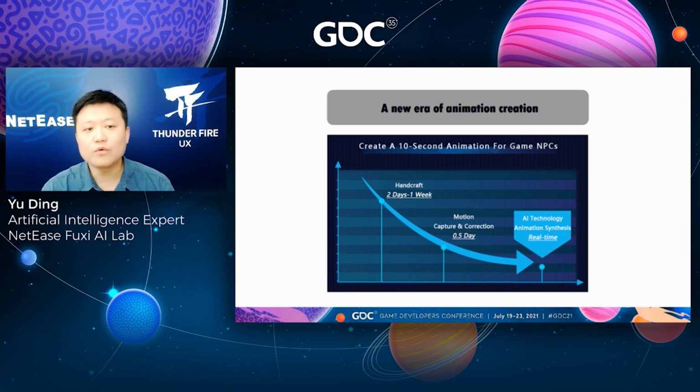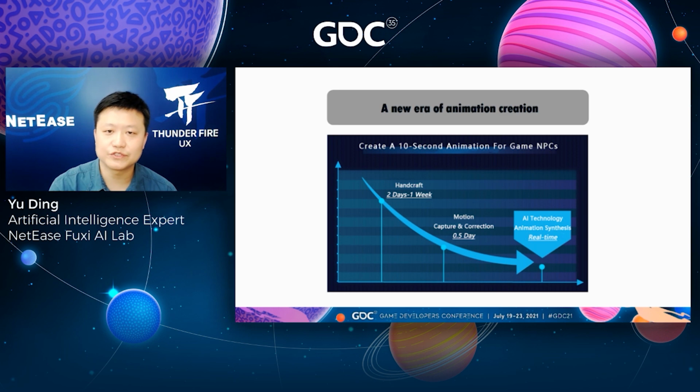So, our work demonstrates that AI helps animation generation. For instance, a 10-second animation is automatically generated in less than 60 milliseconds instead of manual creation taking a few days.